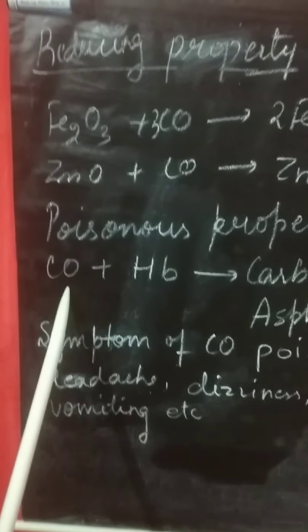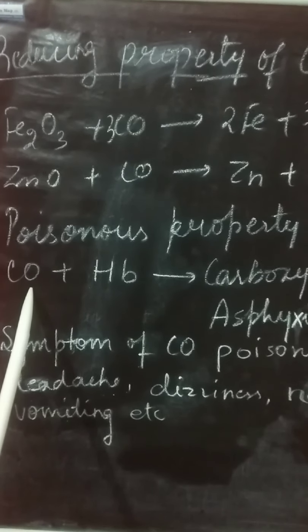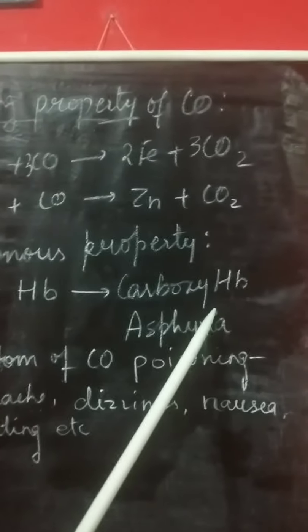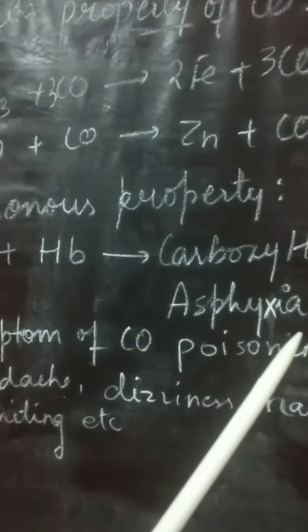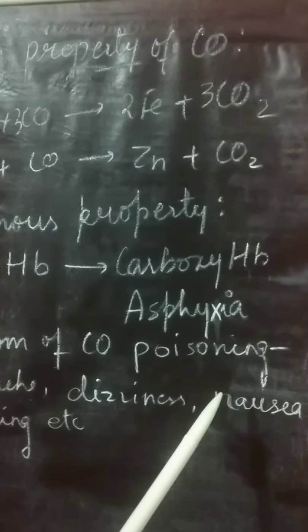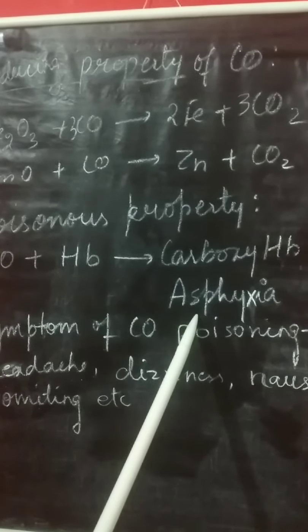And this carbon monoxide reacts with Hb, hemoglobin of your body, of the blood, and slowly it turns to carboxyhemoglobin. It turns to carboxyhemoglobin, which lowers the oxygen carrying capacity of RBCs, and which results in death due to suffocation, and that type of condition is called